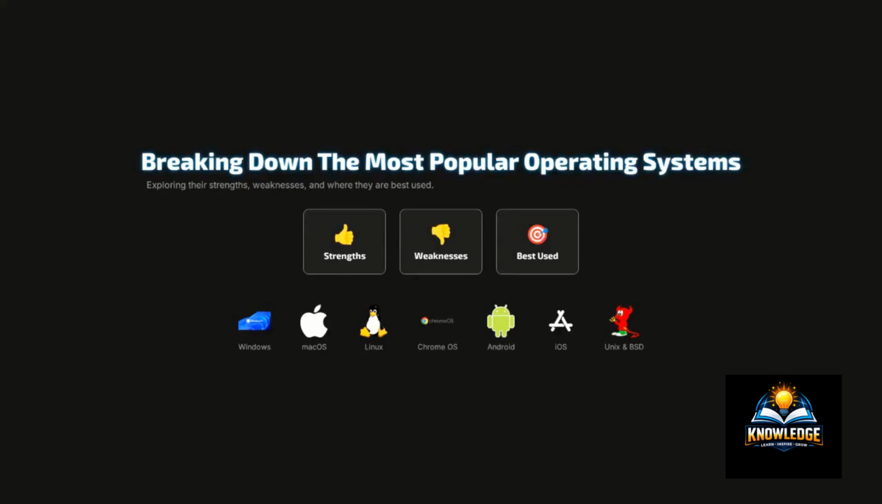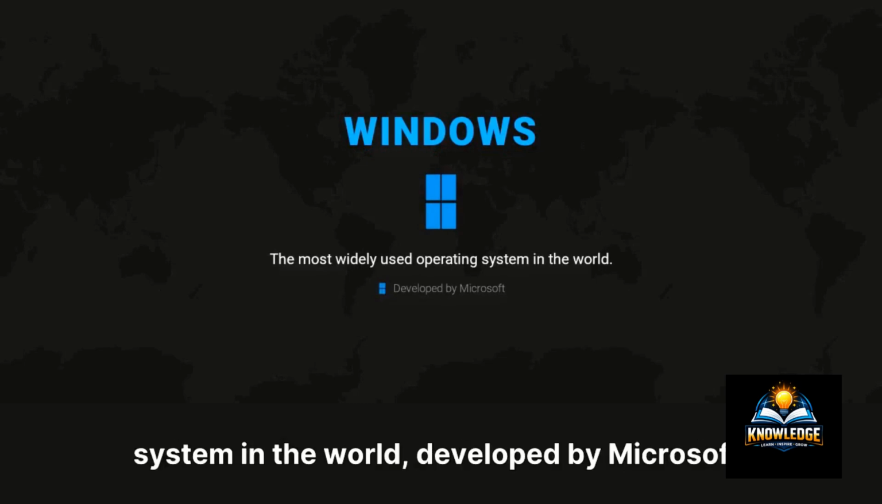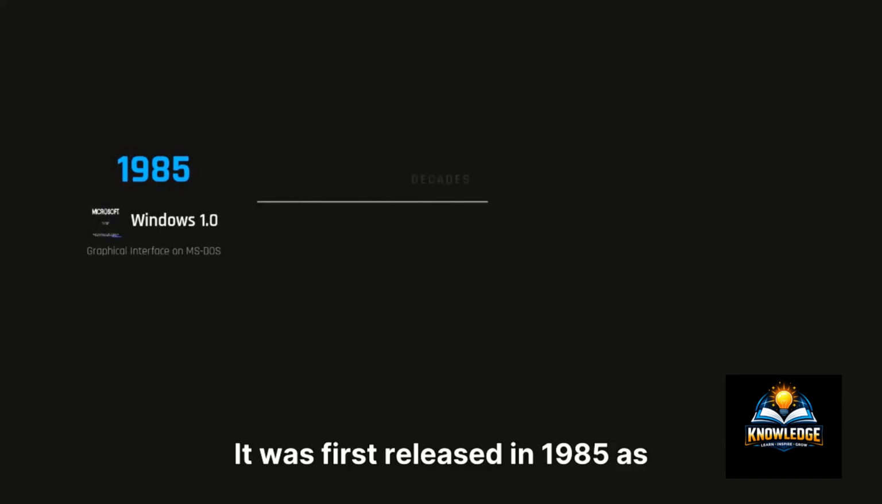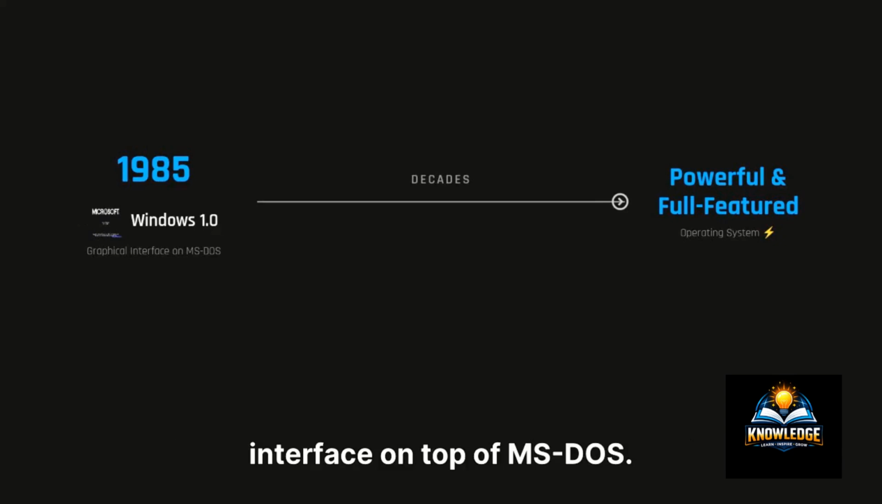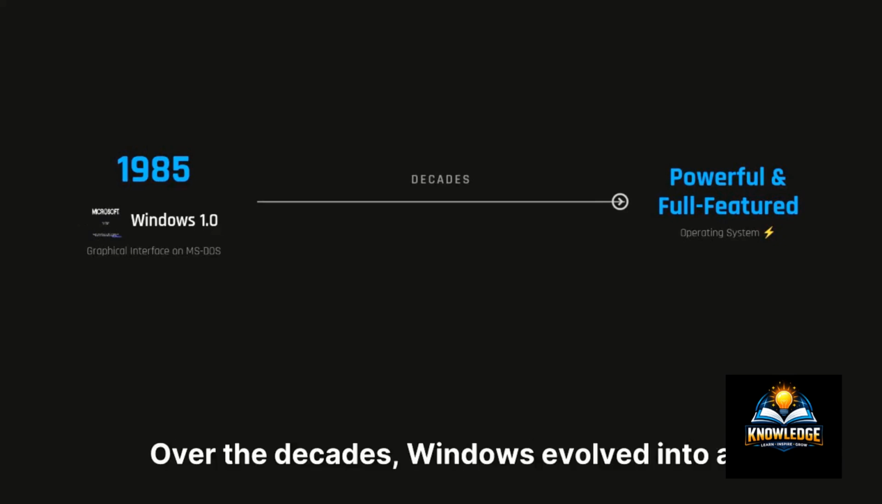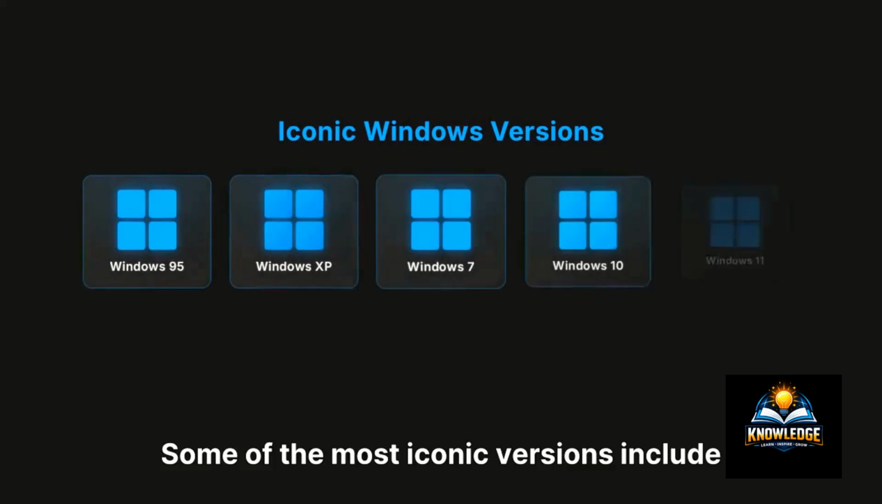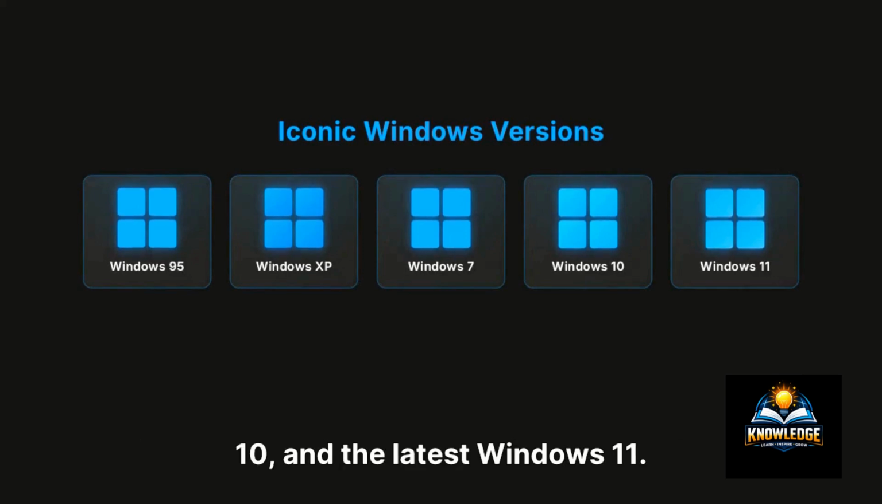Windows. Windows is the most widely used operating system in the world, developed by Microsoft. It was first released in 1985 as Windows 1.0, starting as a simple graphical interface on top of MS-DOS. Over the decades, Windows evolved into a powerful, full-featured operating system. Some of the most iconic versions include Windows 95, Windows XP, Windows 7, Windows 10, and the latest Windows 11.